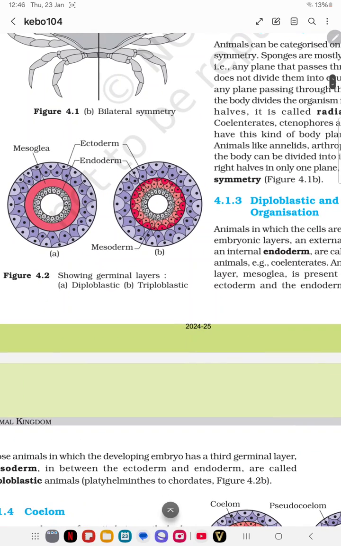Here we can see these cells are known as ectoderm, this is endoderm, and the middle one is known as the mesoderm cells.